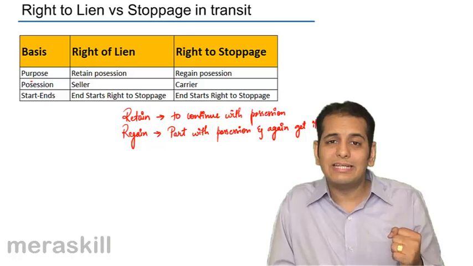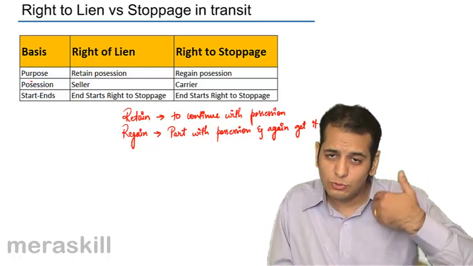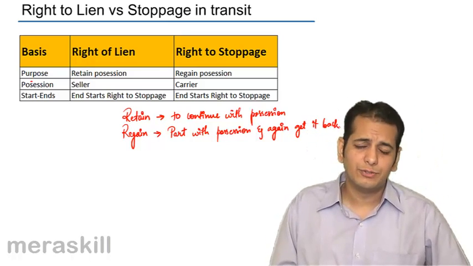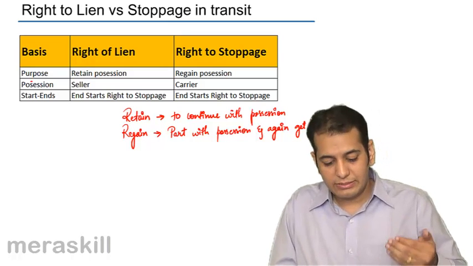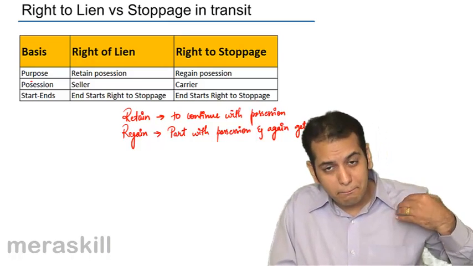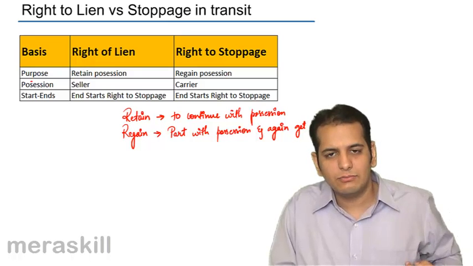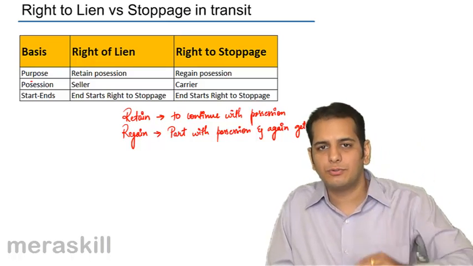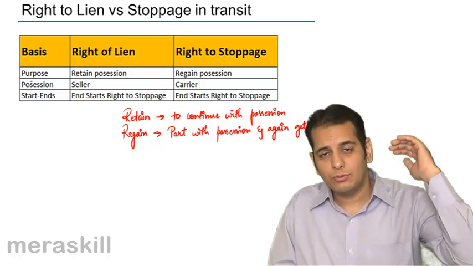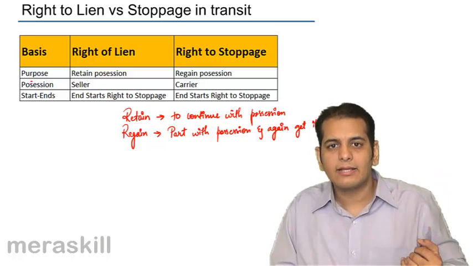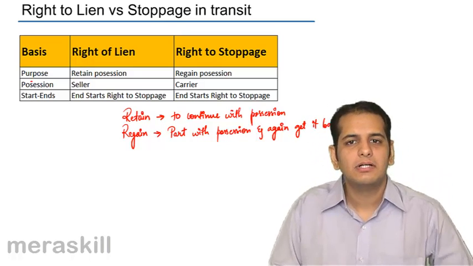So in right to lien, you continue with the possession. You do not make the delivery. You do not give it to the buyer. Whereas in regain, you have parted with the possession. The possession was with you. Now you have given it to the carrier, and then you ask him to stop and come back, and then you again get the possession.